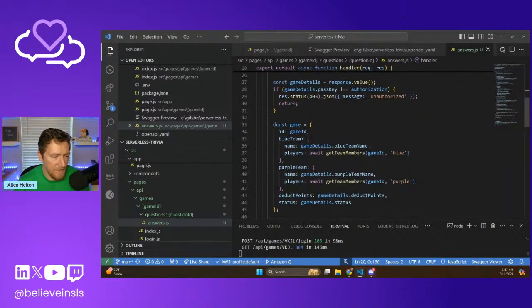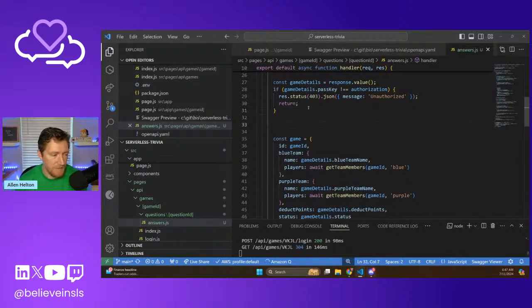And then this is where we start to diverge a little bit. This is the structure of the object, basically. So we care about this. We care about if we're going to be deducting points. But let's get our ducks in a row here.